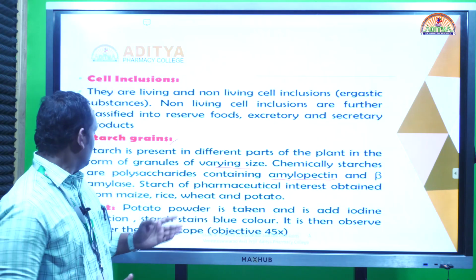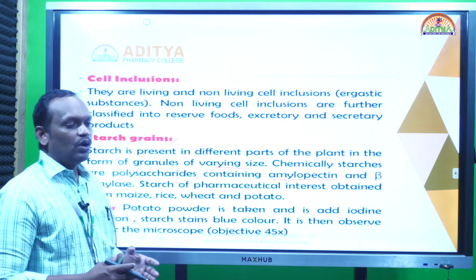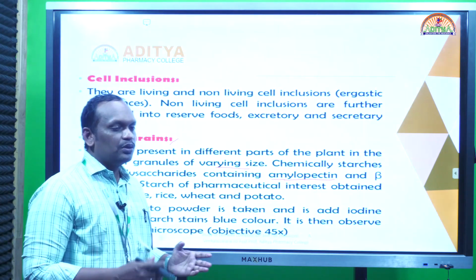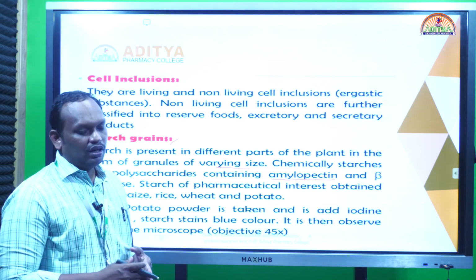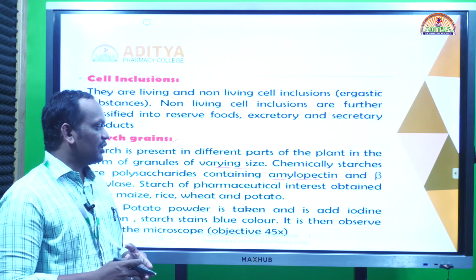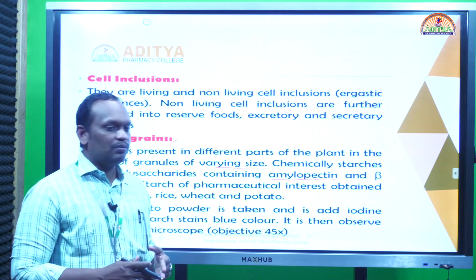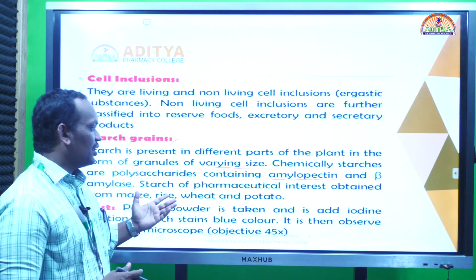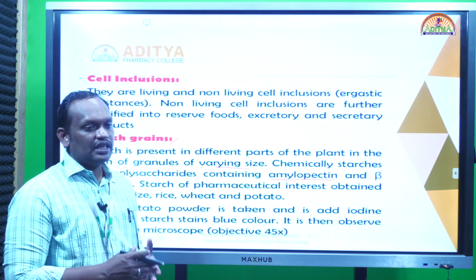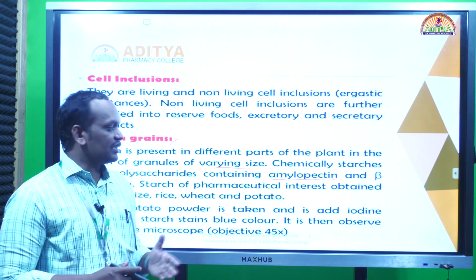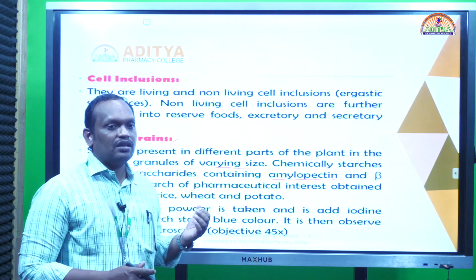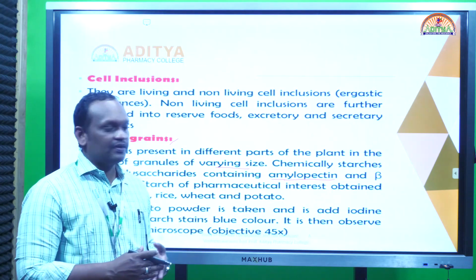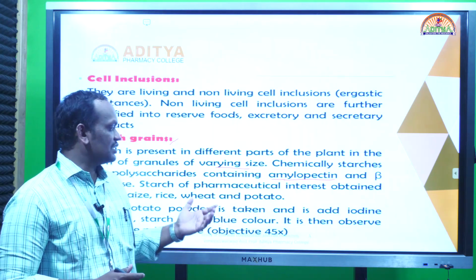Both are polysaccharides of D-glucose, but the linkages of amylopectin are 1,4 alpha linkages and 1,6 alpha linkages, whereas in amylose only 1,4 linkages are present, so there is no cross linkage between the glucose molecules. The amylose percentage is very low in starch, whereas amylopectin is present in a higher percentage.